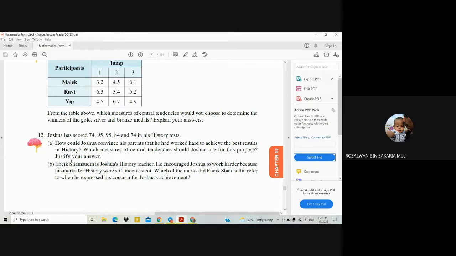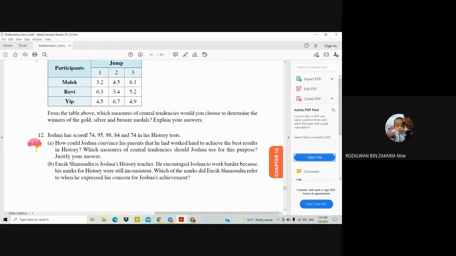And for question 12B, why is Encik Shamsuddin, Joshua's history teacher, talking about this? Because actually in Joshua's scores there are two lowest marks that are the same, which is 74 appearing two times.